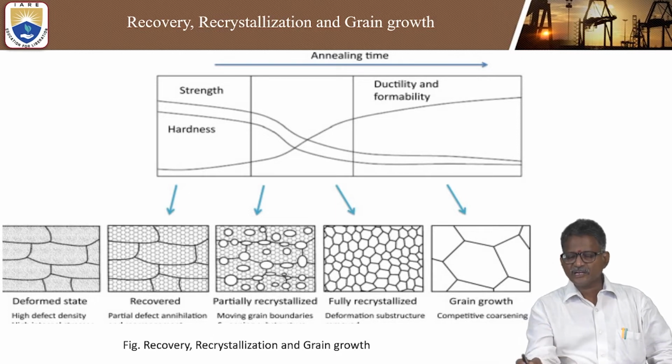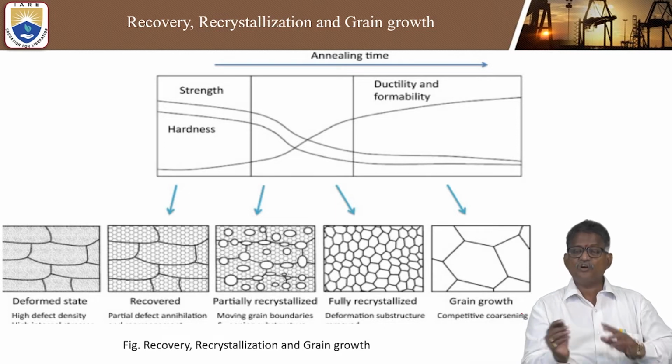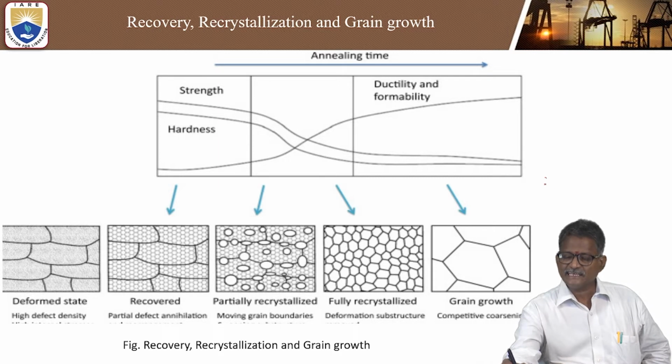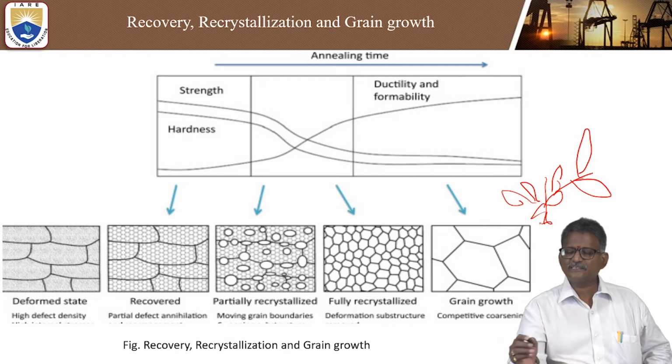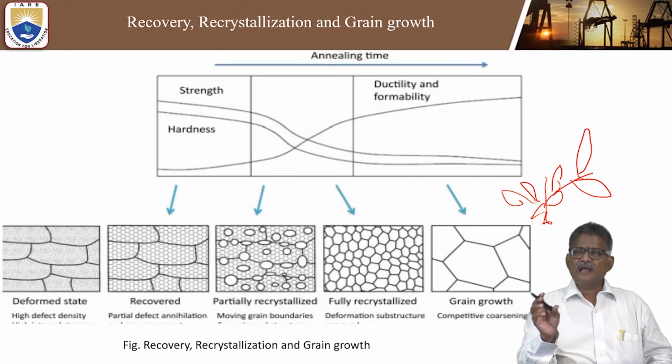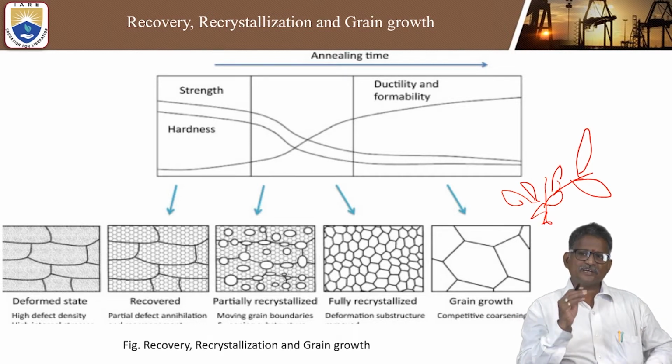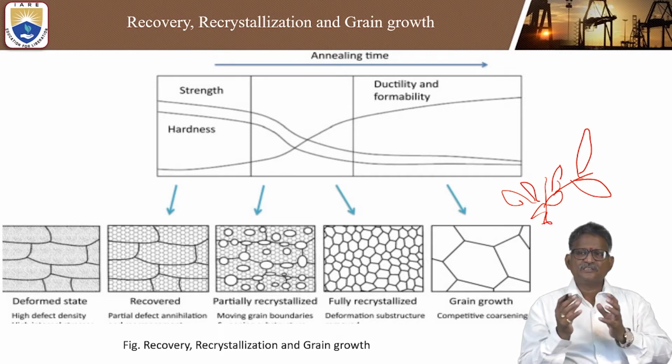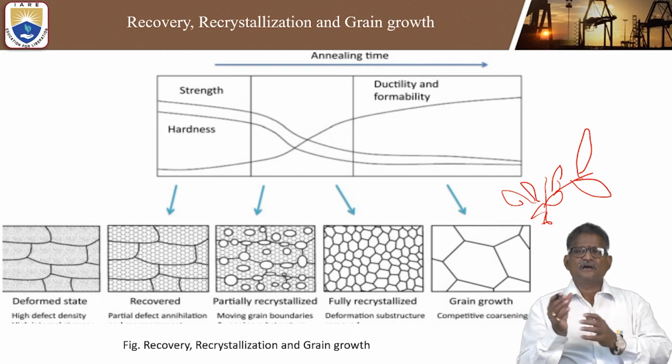And look at the last, grain growth. The grain is like a tree. One small tree is there, and how it will be enlarged, like that growth. This grain growth is nothing but a competitive coarsening of the structures.